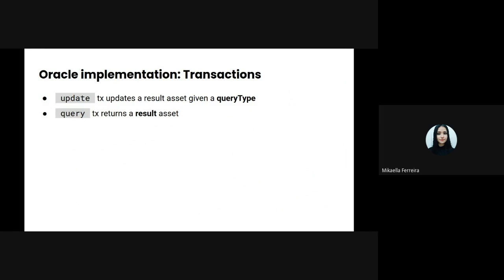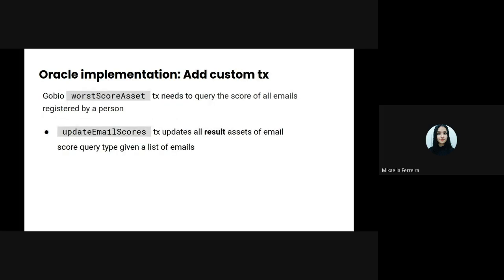It's a transaction invoked from inside the GoBio chaincode, and it only returns the result asset that has been stored on the ledger. For this use case, it's necessary to implement a custom transaction to update the result of a query to the Seon API for several emails from a person because the worst score asset transaction needs it. So the update email score transaction was created to do this work.